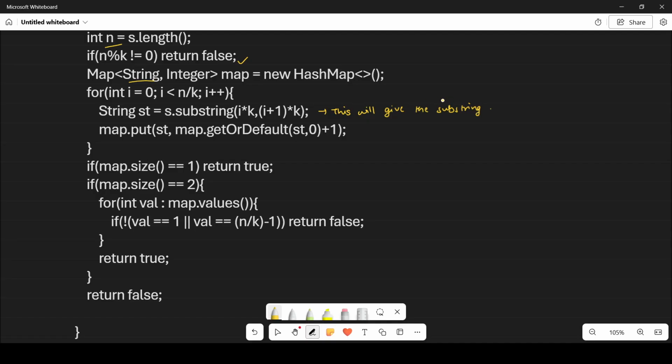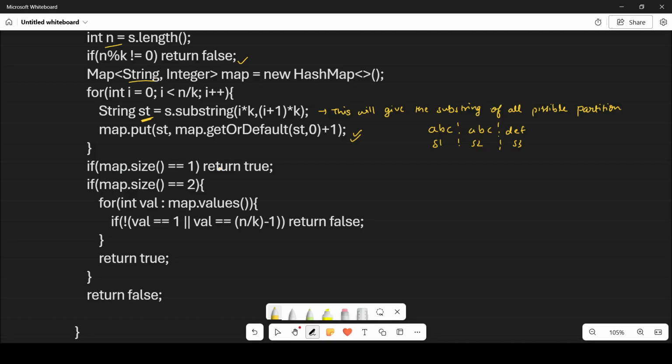This will give the substring of all possible partitions. So now you have a string like this: ABC, ABC, and so on. This is S1, this is S2, this is S3. All of this is stored in st. In that case, you simply populate your map: st comma map dot getOrDefault of st comma 0, plus 1. I hope you understand what it means.